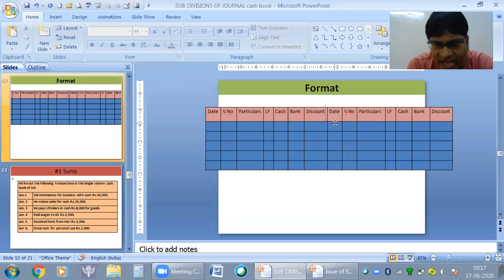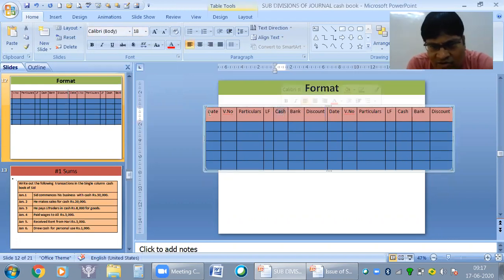This is the format of cash book. You have a date, your voucher number, your particulars, ledger folio, then cash, bank, discount. If there is a triple column cash book, then these 3 columns. In single column cash book, up to this: date, voucher number, particulars, LF, cash. Voucher number also may not be written, but date, particulars, LF, and cash are very important. Voucher number is nothing but the bill number. LF is the page number of the ledger, because again you have to prepare ledger of this. Bank and discount are the other 2 columns.